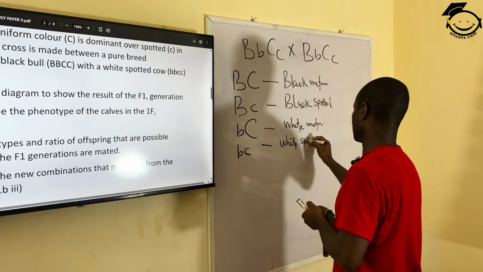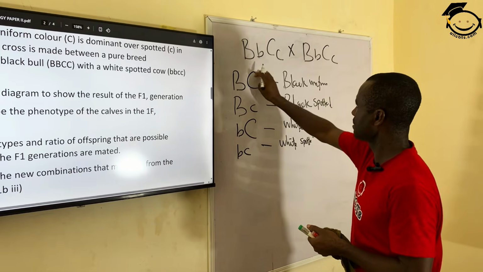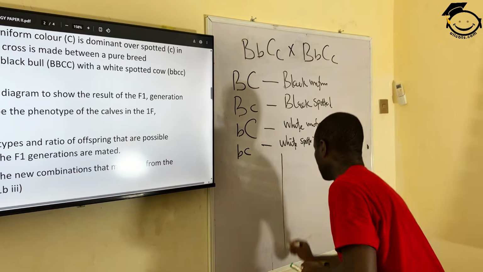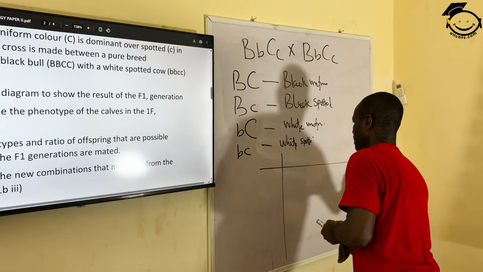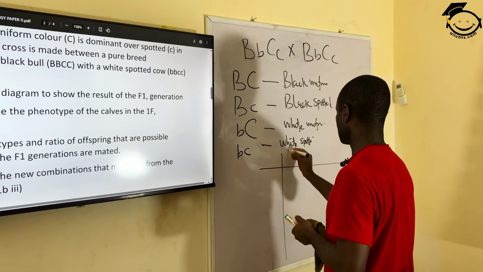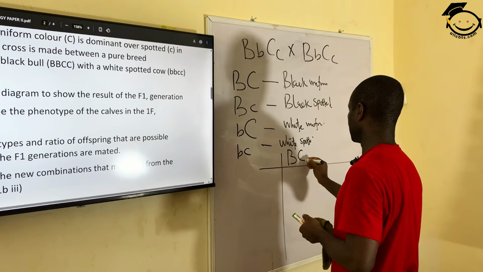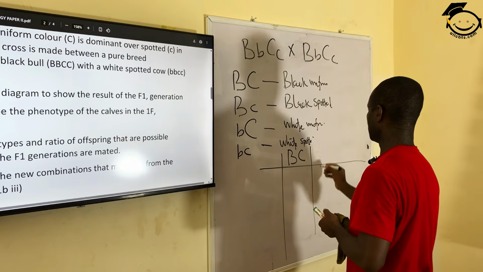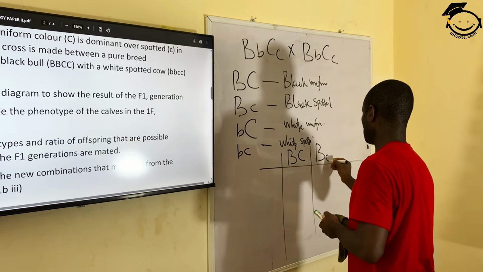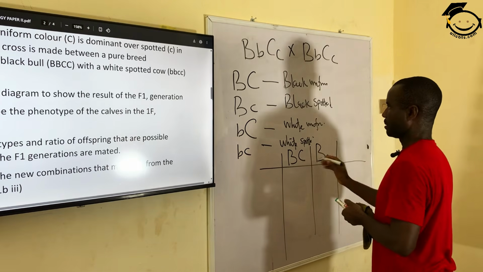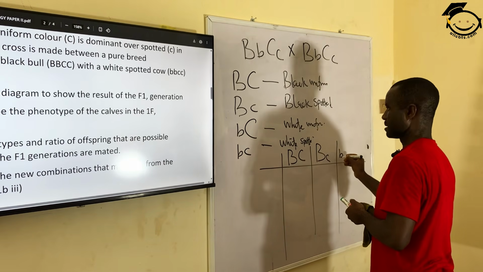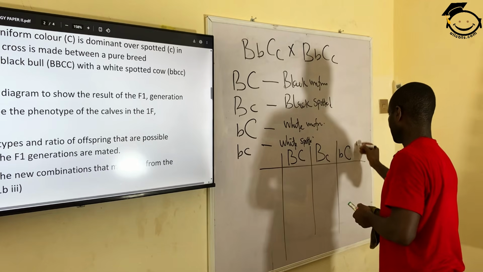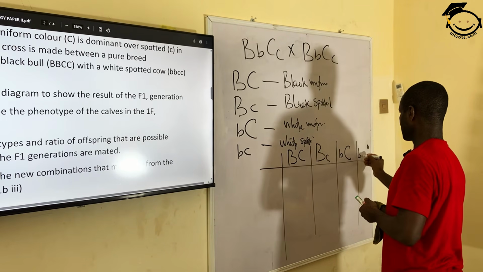So when these are crossed, you have a Punnett table that shows black uniform, black spotted, white uniform, then white spotted.